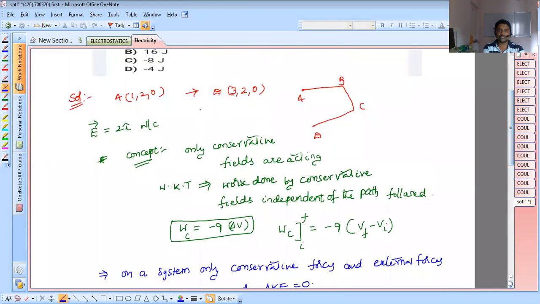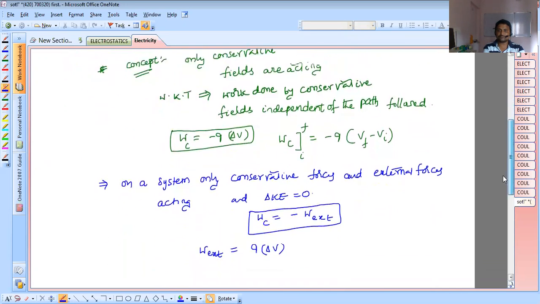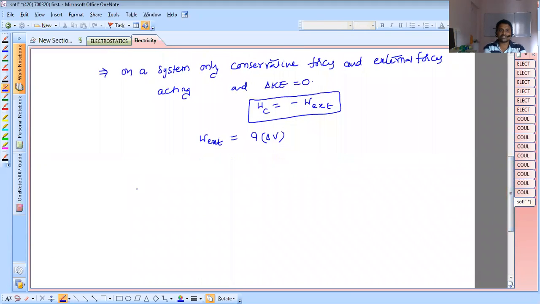Here in this question, he gave the electric field, the initial position and the final position. So how can we find the potential? Let us move to the relation between field and potential.